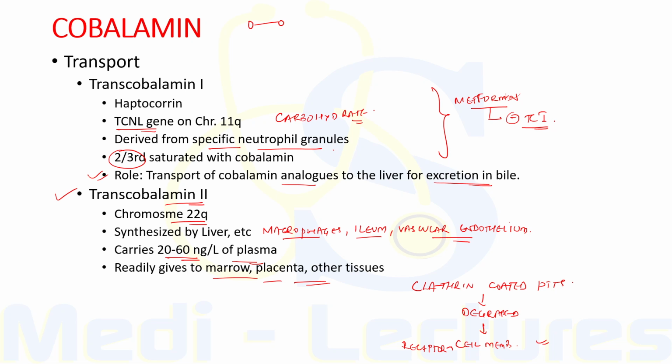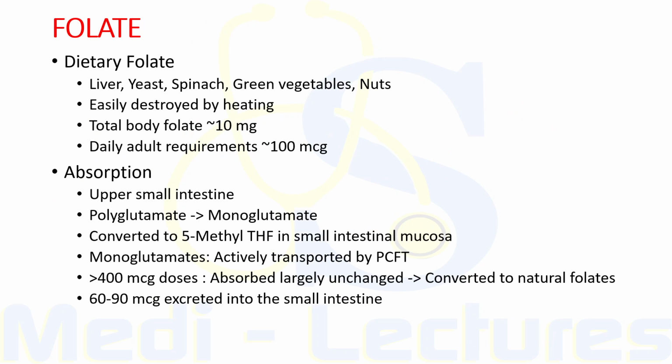After we have discussed the details of cobalamin, let's go into details of folate. It is a water soluble vitamin like vitamin B12. Most food contains some folate and dietary deficiency is less common than with cobalamin. Now when we consider dietary folate, the highest concentrations are found in liver, yeast, spinach, green vegetables and nuts.